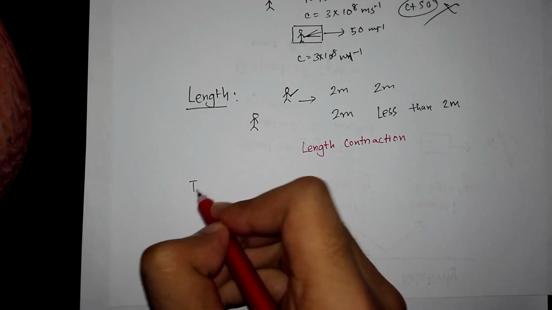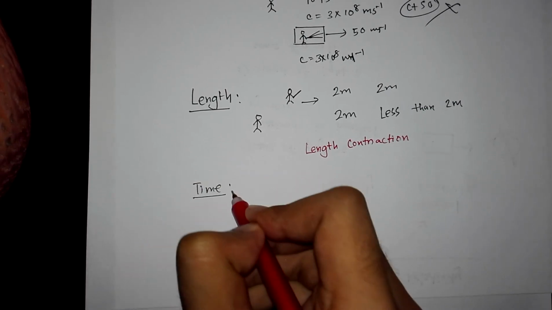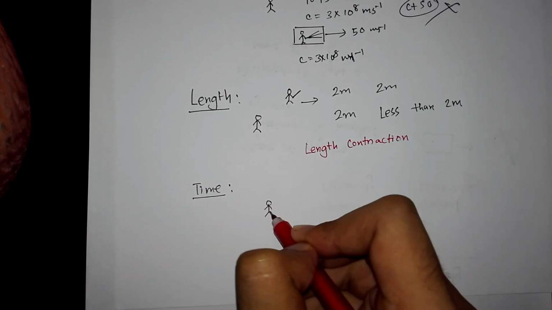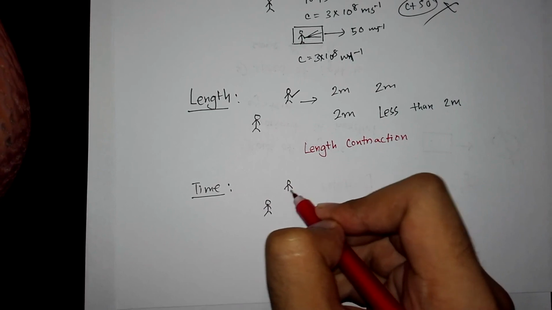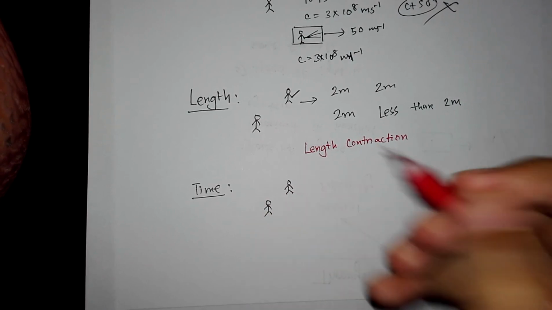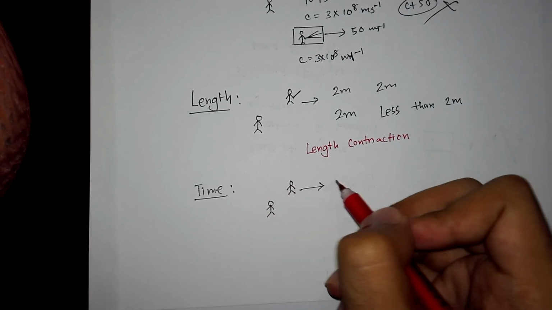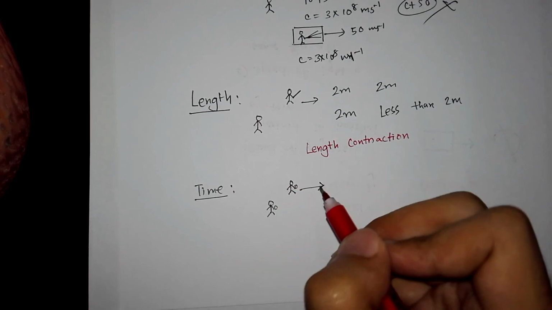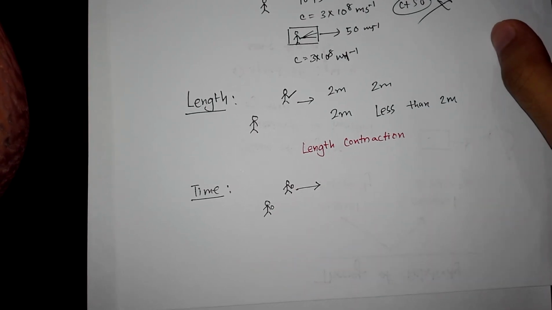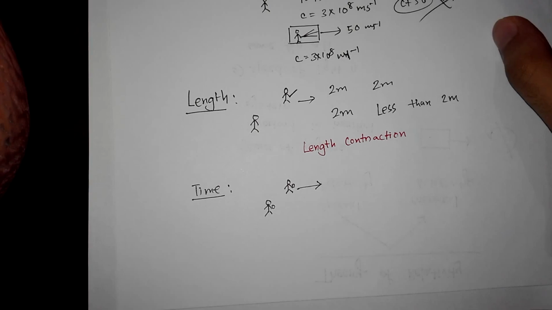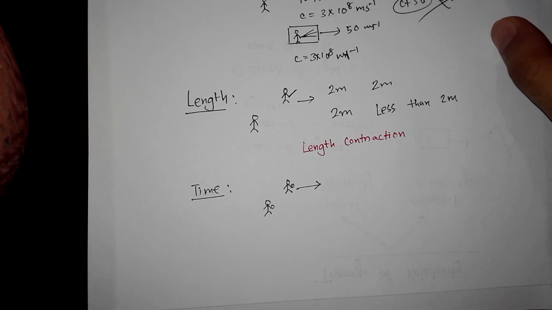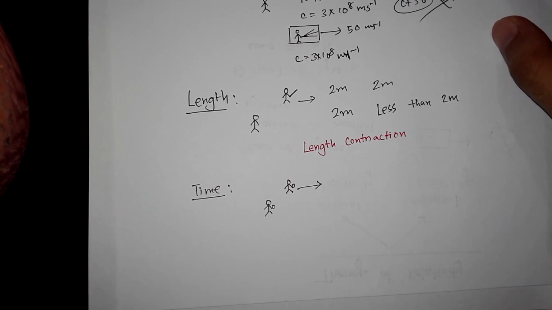Now, relativity of time. Suppose I'm standing here, you are in another frame which is moving relative to me in this direction. We both have a watch. We know that if two clocks are synchronized at time 0 and started at the same moment, the two clocks will remain synchronized for the future times. It means that the rate of ticking of time will be the same.